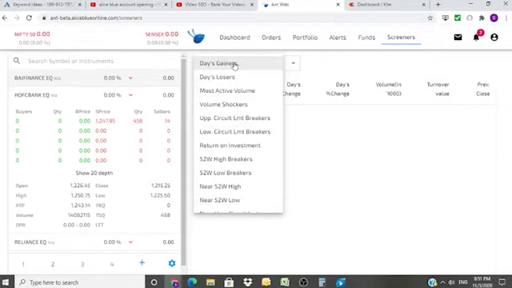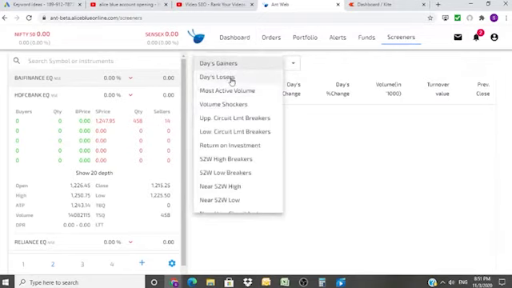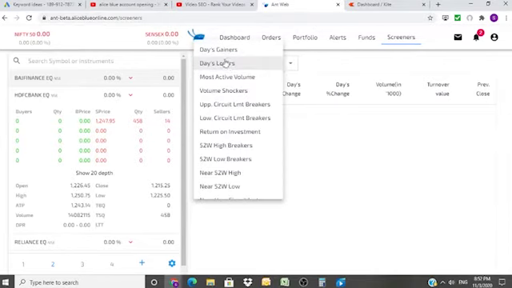Days gainers, whichever stocks go up, will show over here. Days losers, whichever stocks have lost on that particular day. Usually this kind of category is not applicable for the penny stocks. This is usually for the large volume kind of stocks. Most active volume, whichever shares are most actively traded will show over here in terms of volume. They may not be the days gainers, but they are the most active.